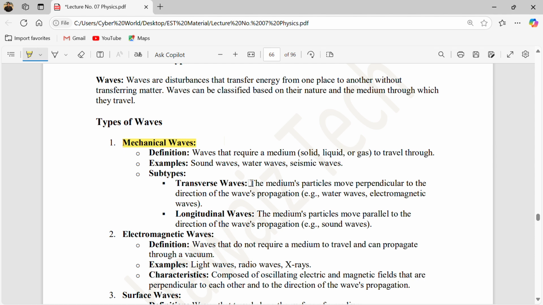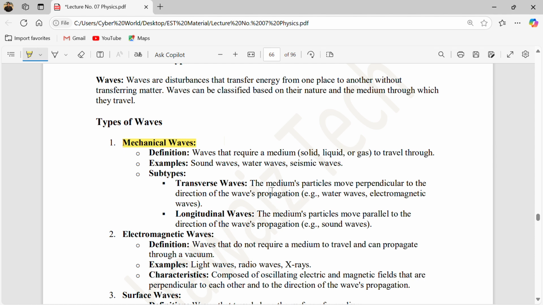In a transverse wave, the medium's particles move perpendicular to the direction of wave propagation, like water waves.